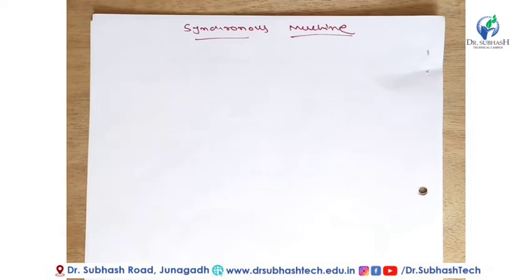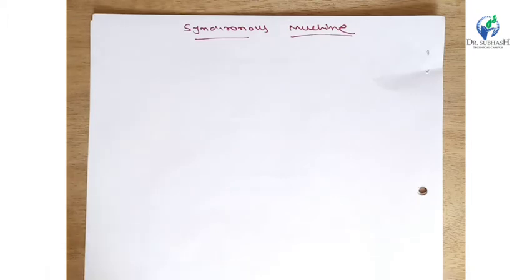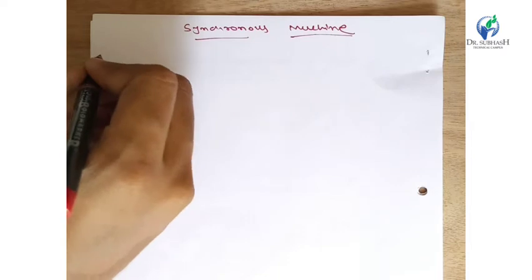In the indirect method, the voltage regulation is divided into three parts. The first part is the EMF method, the second part is the MMF method, and the third one is the ZPF method. We studied all these three methods in a previous video lecture. Now in this video we discuss the topic of necessity and advantages of parallel operation of alternator.